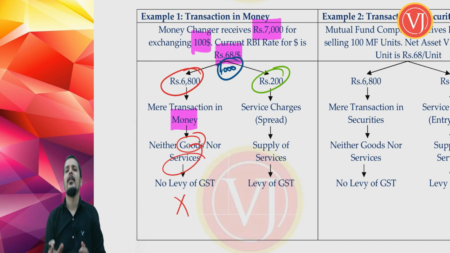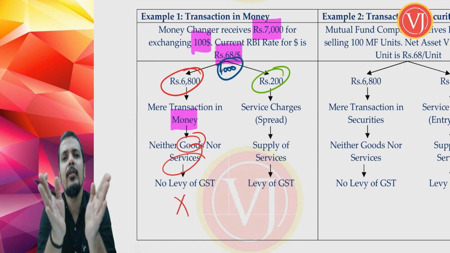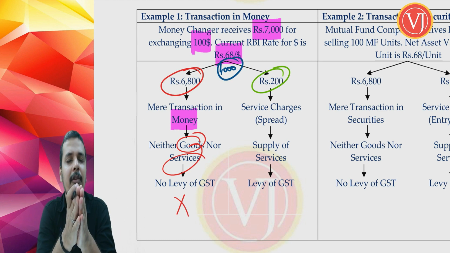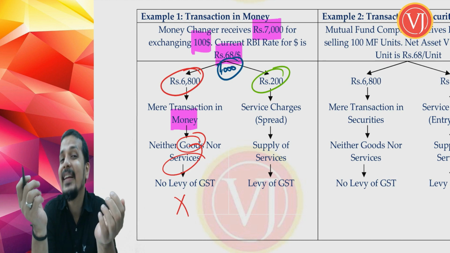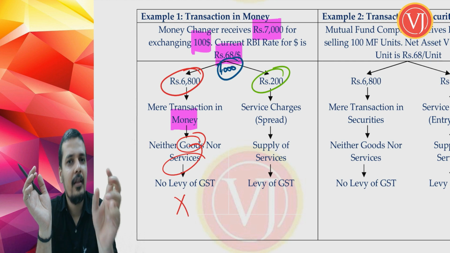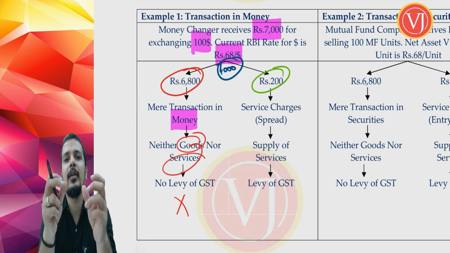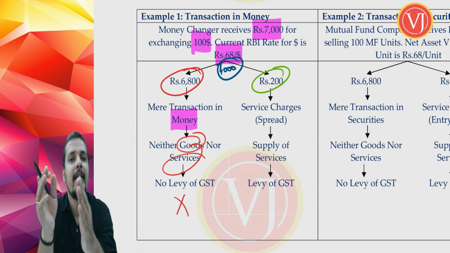What we have done, see, you went to a money changer and you wanted $100. And you knew that the RBI rate is 68 rupees per dollar, which means that you should have technically paid 6,800, but you ended up paying 7,000 rupees. Why? The money changer is having a small margin. So what you do, you now split up 7,000, the payment that you have made, into two parts.